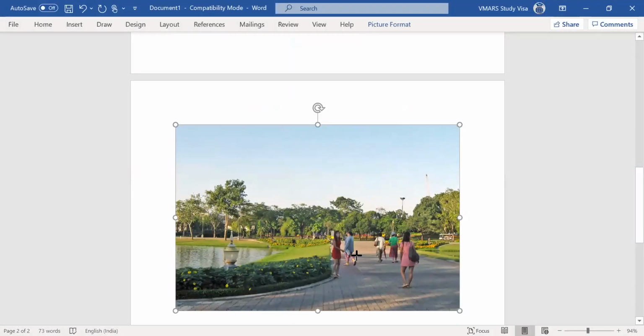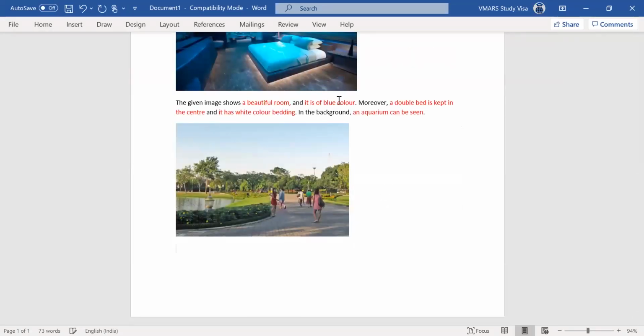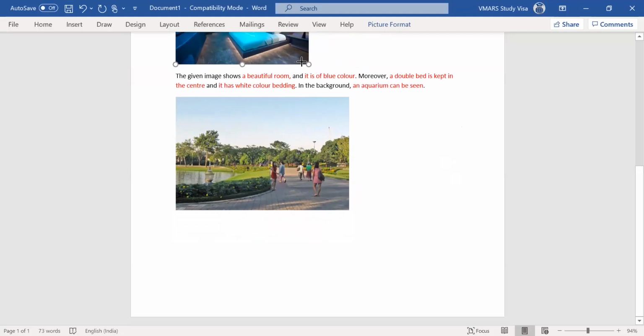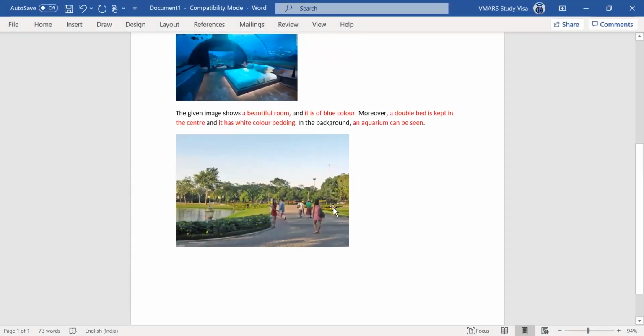Now let's look at this one. So here, if we have to write, the given image shows a scene of a park and some people can be seen walking there.